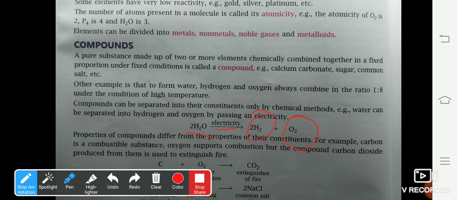So the properties of a compound are different from the properties of its constituents. How can we say this? As you can see, water is formed due to the combination of hydrogen and oxygen. Now hydrogen is a gas. At the same time, oxygen is also a gas, but water is a liquid. There is a change of state. That is the first indication of a chemical change. The second thing is that oxygen is a supporter of combustion, whereas water is used to extinguish fire. So the properties are different. So here we can conclude that the properties of a compound are different from the properties of their constituents. Now let's look at the other example.